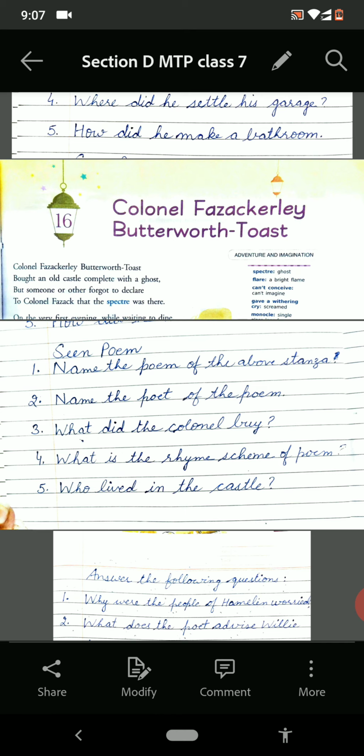Then the second question: what is the name of the poet? You have to read the poem, and then you will come to know the name of the poet is Charles Causley. Then the third question is, what did the colonel buy? What was purchased by the colonel? It was an old castle. Then what is the rhyme scheme of the poem?